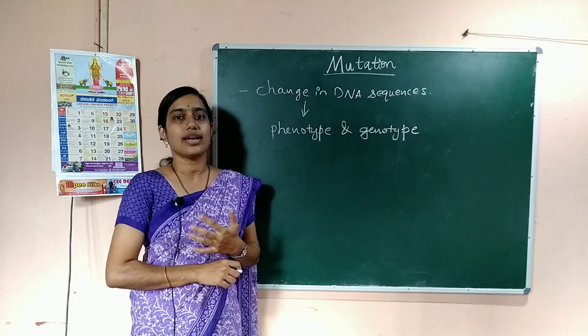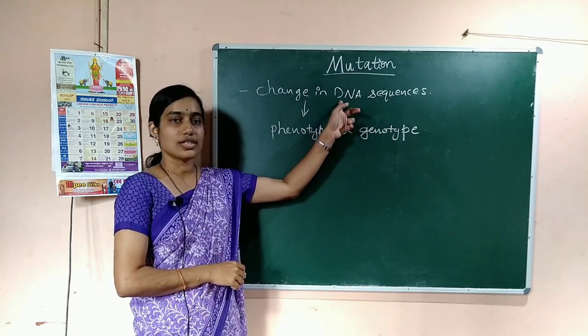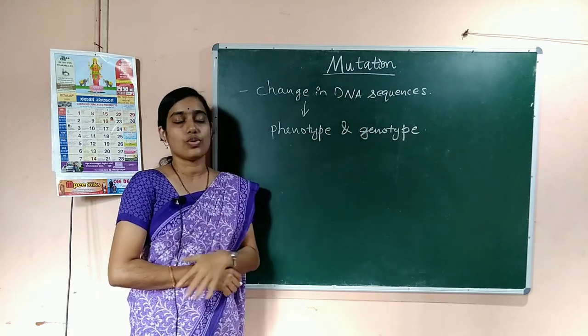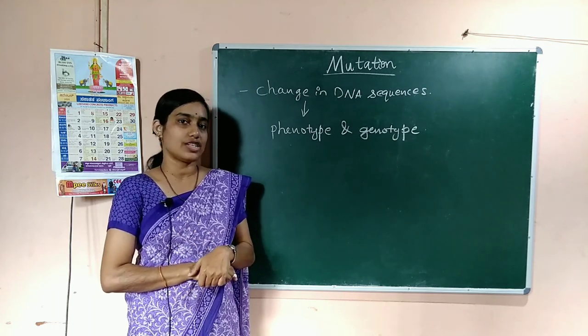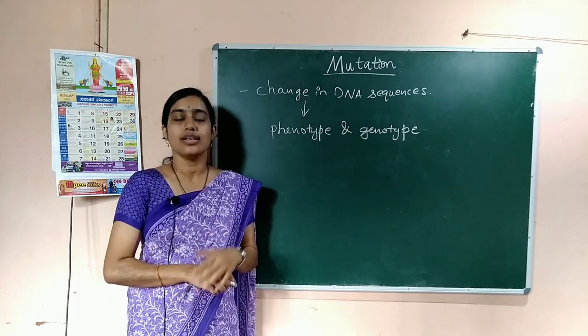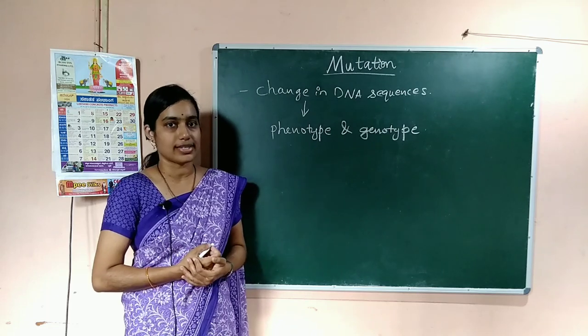Here it's DNA sequences. So, what is meant by DNA sequences? You know that DNA, or deoxyribonucleic acid, is made up of polynucleotide chains, right? Polynucleotide chains means the DNA is made up of many nucleotides, correct?